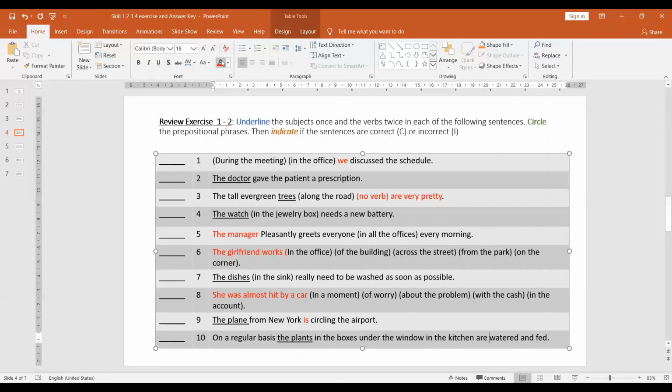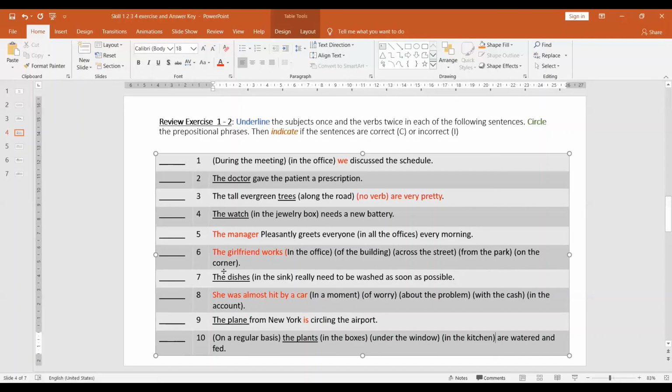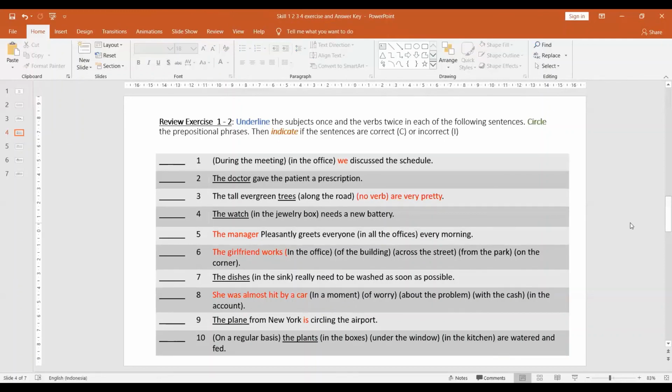And are watered and fed is the verb, which means the rest of this is, I think, prepositional phrases: on a regular basis, in the boxes, under the window, and in the kitchen. Okie dokie. All right, I hope you get that correct.